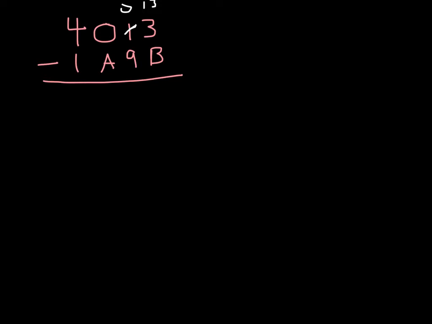This entire calculation is in base 12. So we have 1 twelve and 3 ones, so that's 15 ones overall. Minus B, we're thinking of B like 11. So 15 minus 11, well, we have 4 ones left over. All right, so now we have no 12s minus 9 twelves, so we can't do that.